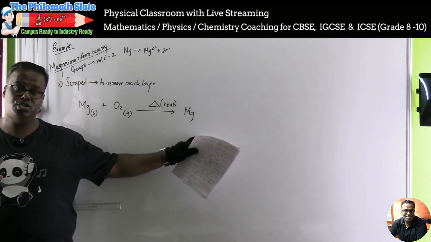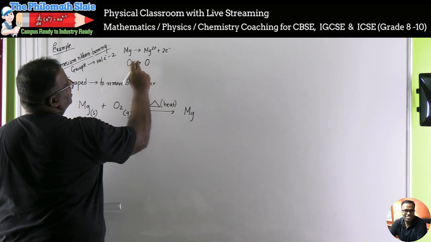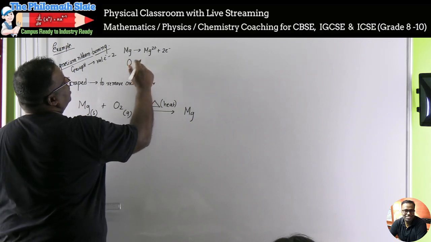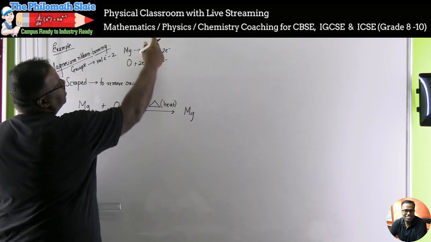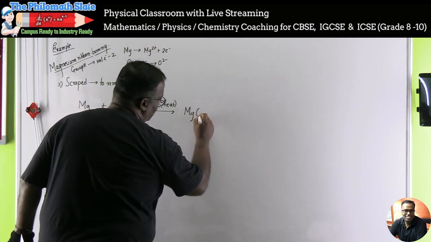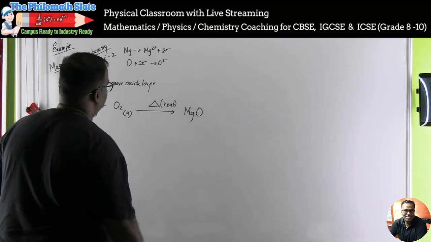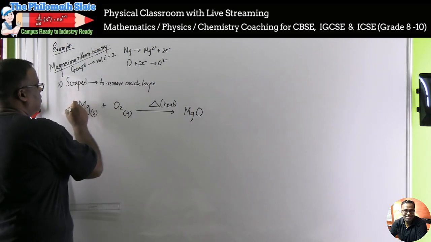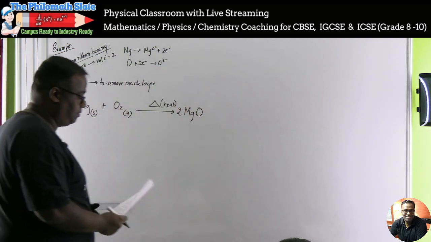Oxygen needs 2 electrons. यहाँ पे oxygen को देखो, oxygen कैसा होता है? Oxygen always gains 2 electrons and becomes O2-. बराबर शादी होगा इनका. तो शादी क्या हो गया? MgO. ठीक है ना? तो इसको कैसे करेंगे? 2Mg plus O2, 2MgO. ठीक है?